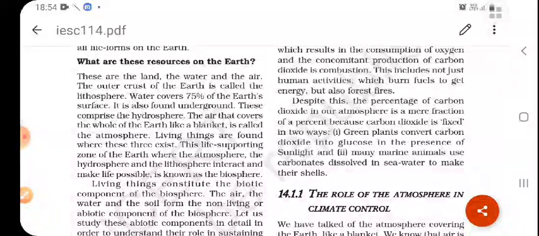And green plants convert carbon dioxide into glucose. Green plants use this carbon dioxide for manufacturing their food, converting carbon dioxide into glucose in the presence of sunlight. For preparing their food they need carbon dioxide, water and sunlight in the presence of chlorophyll, and the process is known as photosynthesis.